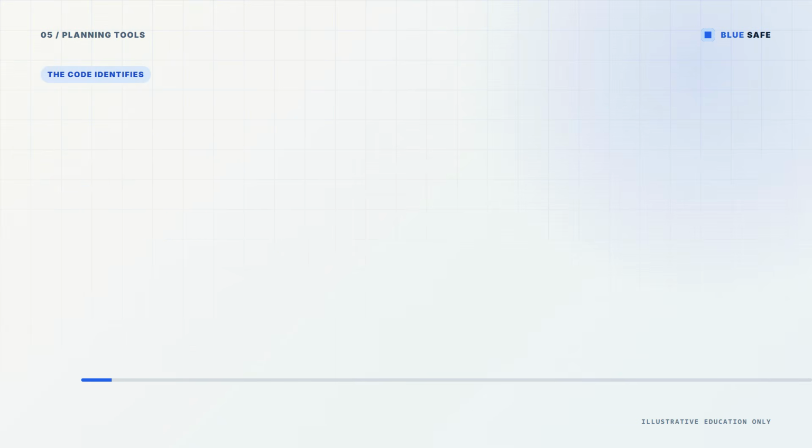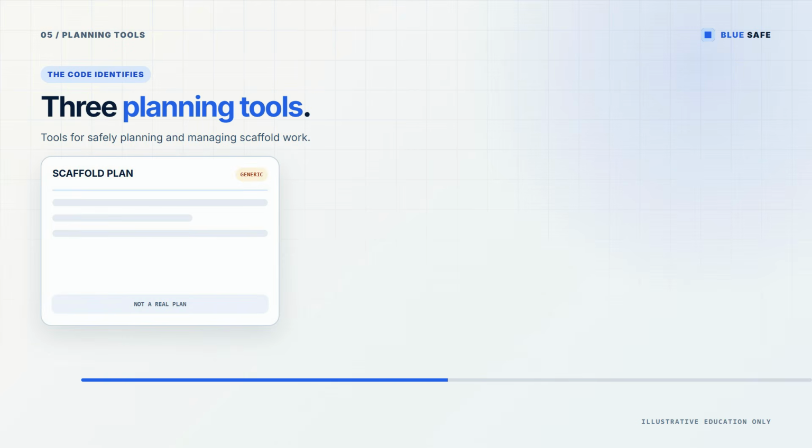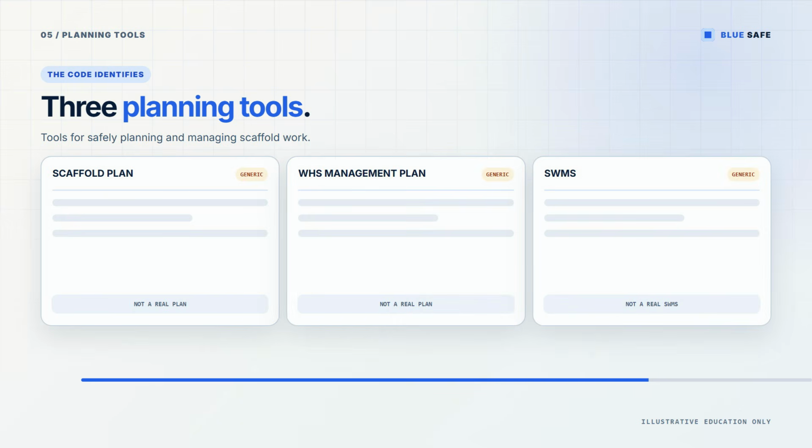The code identifies scaffold plans, WHS management plans, and SWMS for high-risk construction activities as tools for safely planning and managing scaffold work. 3 generic document shells appear. They are not real plans or SWMS. They contain no design, erection, loading, access, alteration, dismantling, engineering, emergency, or site-specific instructions.